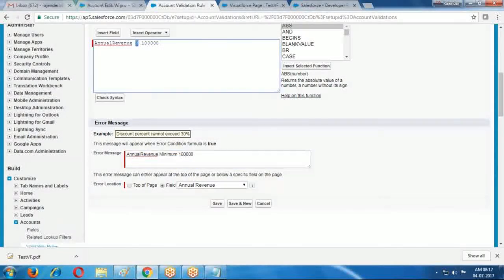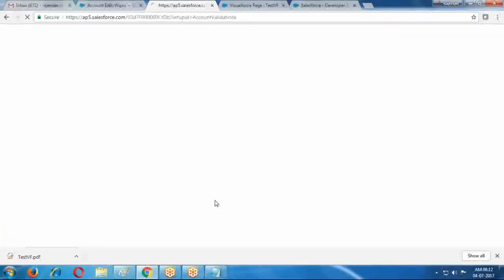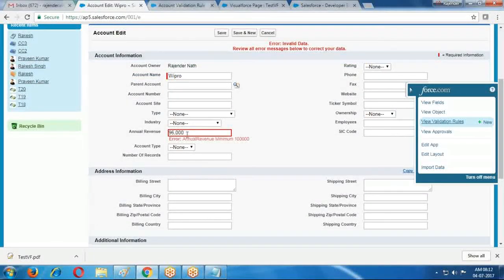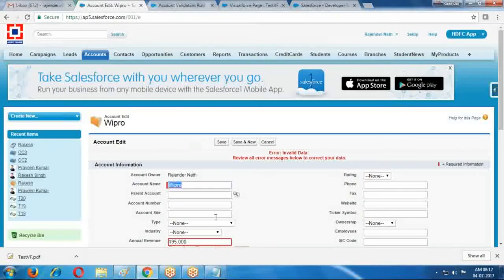Suppose I am providing less than 2 lakhs: minimum 2 lakhs only is required. I am providing a validation error. Here 1,95,000, even 1,95,000 is throwing an error because it is below 2 lakhs.